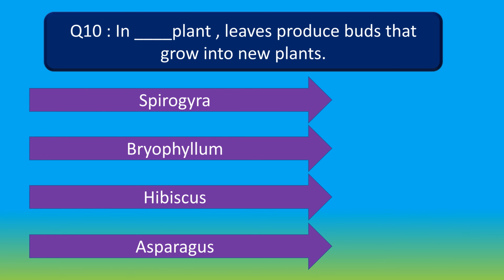In dash plant, leaves produce buds that grow into new plants. Option A Spirogyra, option B Bryophyllum, option C hibiscus and option D asparagus. Your time starts now.